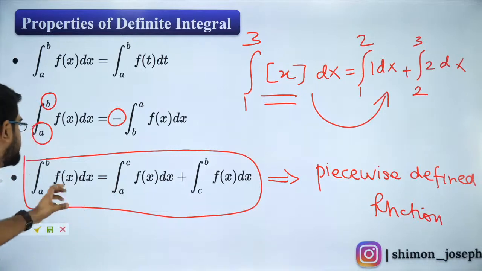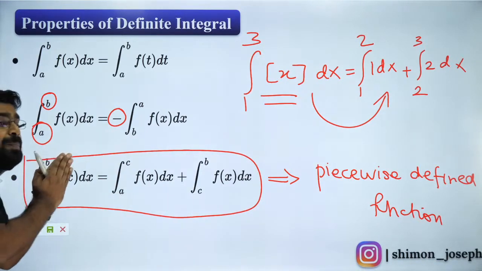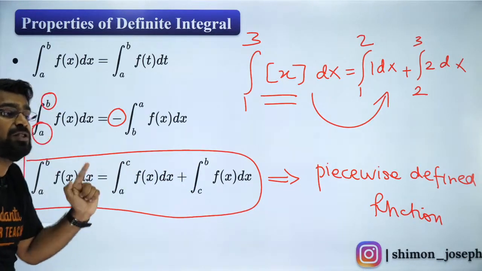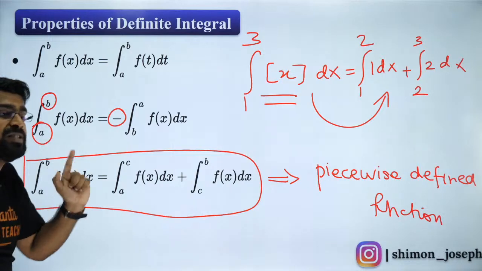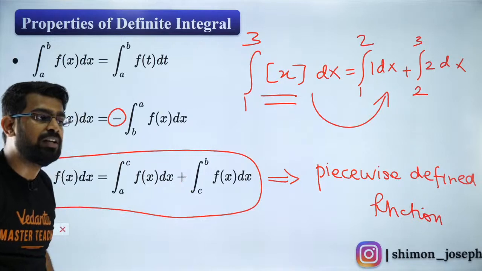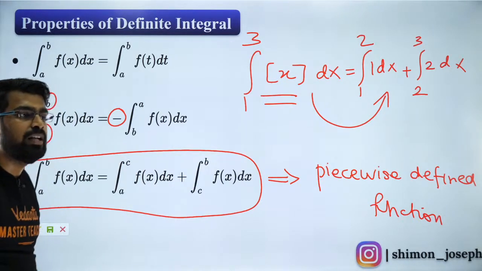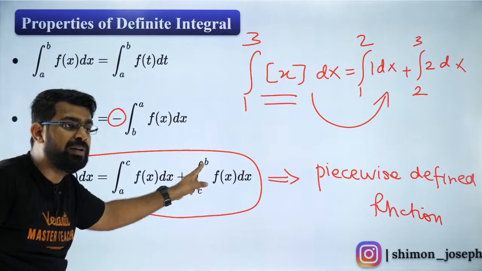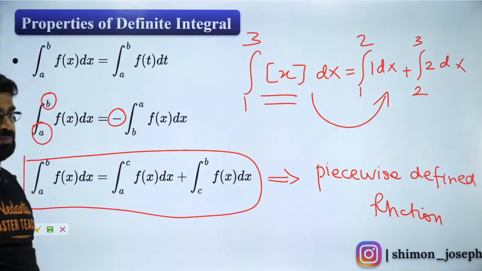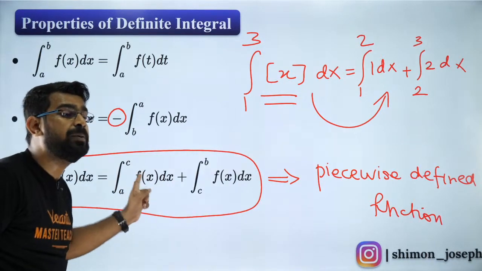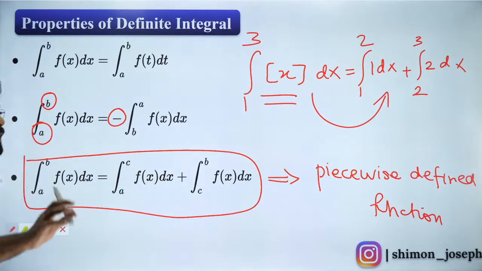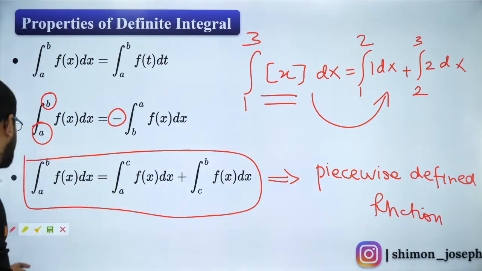This property says that if you have integral a to b, you can break it from a to c and then c to b. Now, one common mistake which people make is they think c should lie between a and b. Is it necessary for c to lie in between a and b? No. C can be outside A and B also. That is something people usually make mistakes in. Are you all clear? I will explain once again. Listen very carefully.